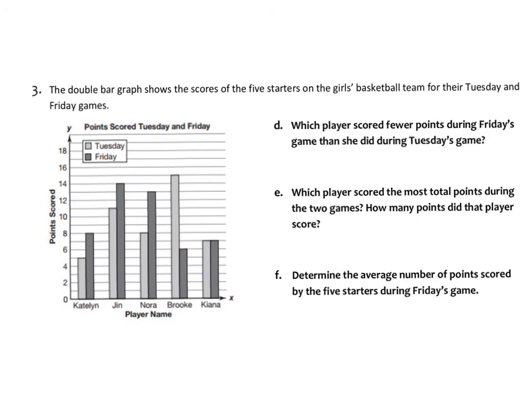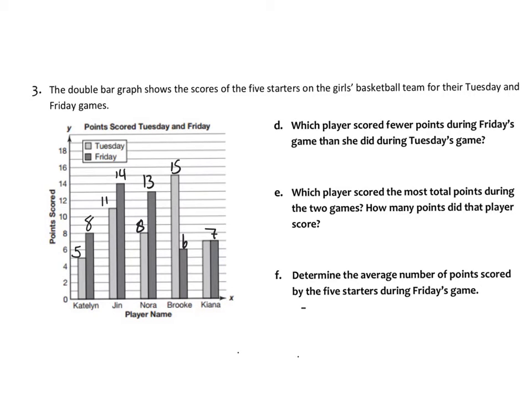Okay, question 3 is a double bar graph talking about girls basketball team. So once again, I'm still going to go through and take a few seconds and write my totals. I see that this is 5, this is 8, this is 11. They're counting by 1, so this one's super easy to find your totals.